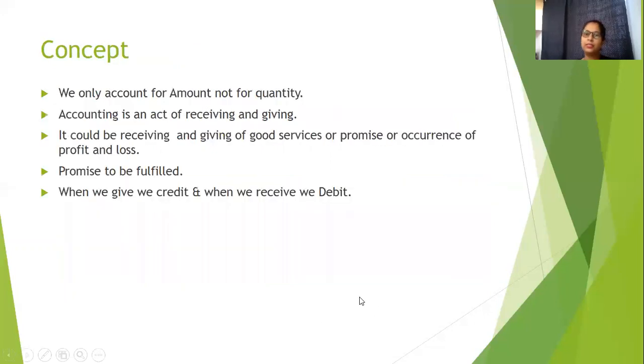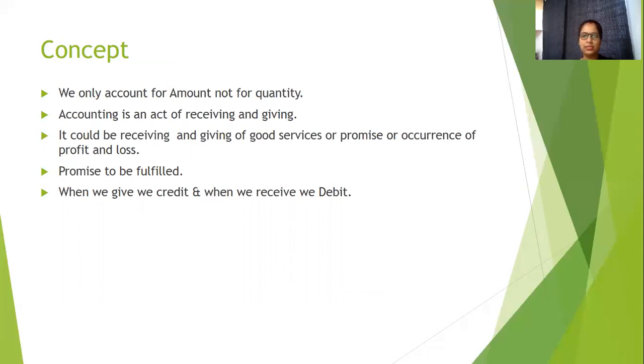Now I will talk about the concept. We saw how to do journal entry with the help of the golden rule of accounting. We saw how to do journal entry with the help of the accounting equation method. Now we will see the concept, how to do it without use of these two methods. You can do this with the help of a simple concept also.